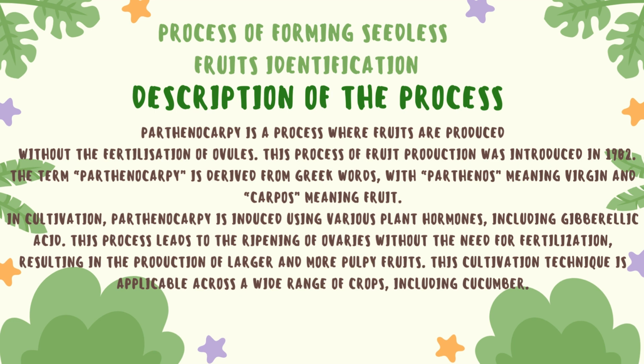In cultivation, parthenocarpy is induced using various types of plant hormones including gibberellic acid. This process leads to the ripening of ovaries without the need for fertilization, resulting in the production of larger and more pulpy fruits. This cultivation technique is applicable across a wide range of crops, including cucumber. A notable example of parthenocarpy is observed in bananas.